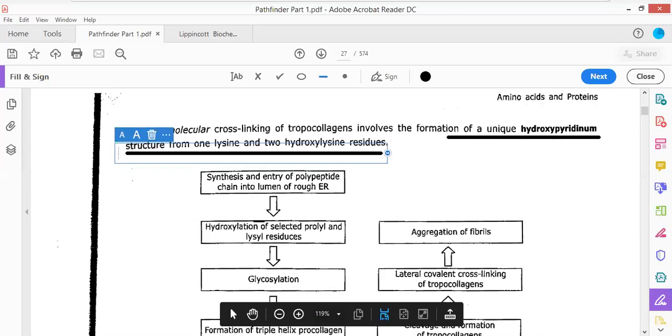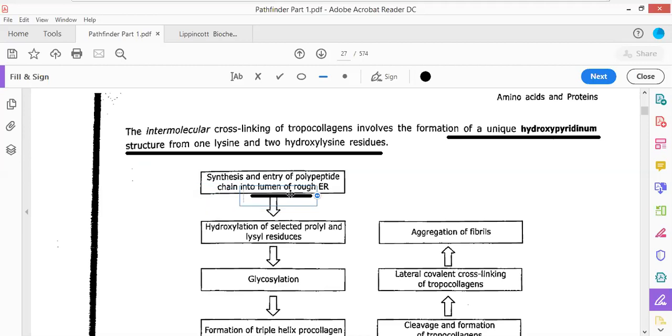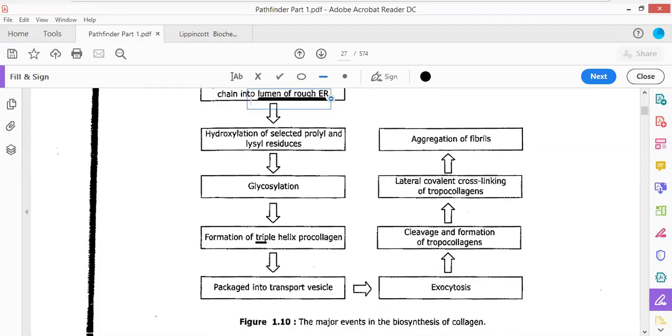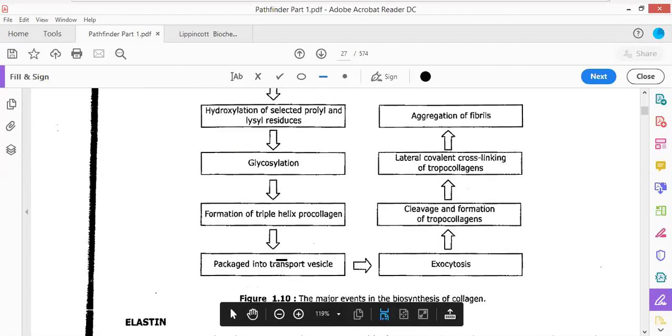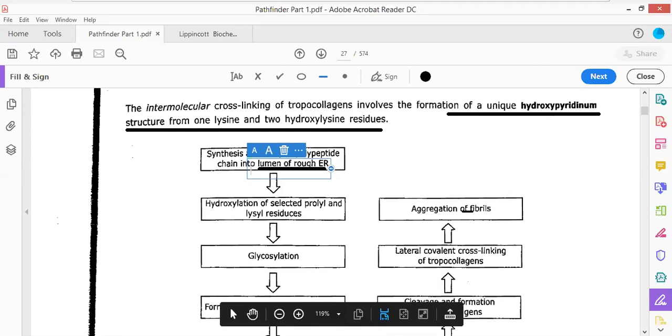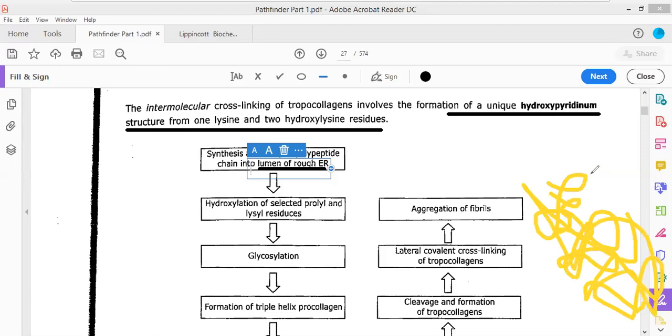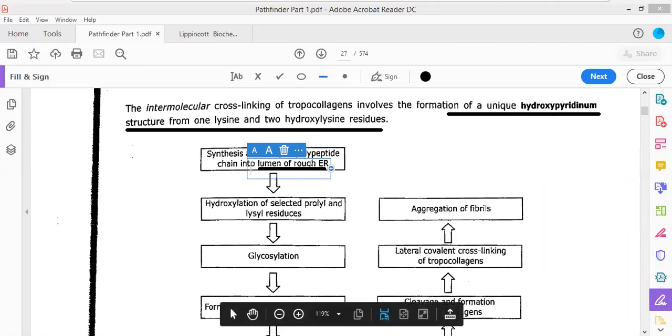Now, how are these collagen molecules produced? Collagen is produced in the lumen of the rough endoplasmic reticulum. Hydroxylation takes place in the endoplasmic reticulum. Glycosylation takes place in the Golgi body. Then there is procollagen formation, exocytosis, tropocollagen, and collagen linked together to form aggregates of fibers. Ultimately, fiber-like structures of collagen molecules are produced. Okay, I'm not very good at drawing. I'm just removing this out.